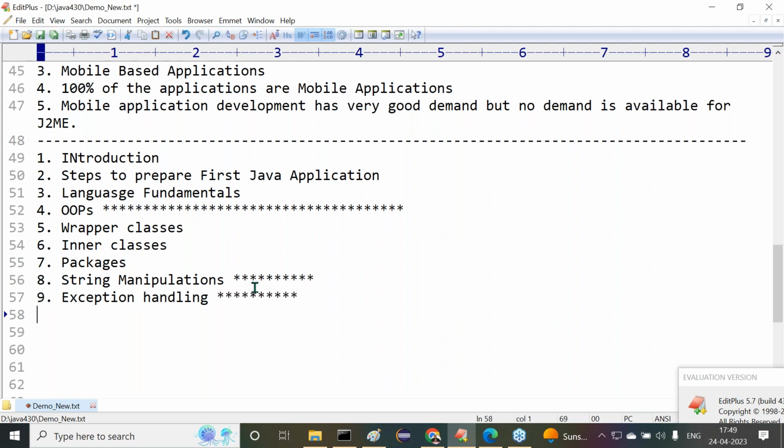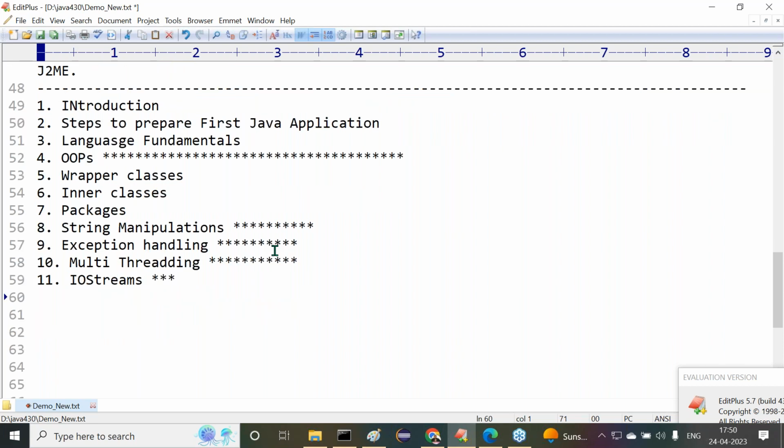After exception handling, next is multi-threading, which is also another important one. After multi-threading, next is IO streams. IO streams is okay, not completely, but a little bit important; few topics are important. After IO streams, next is networking, which is outdated, but still we are going to discuss it as part of our content here.